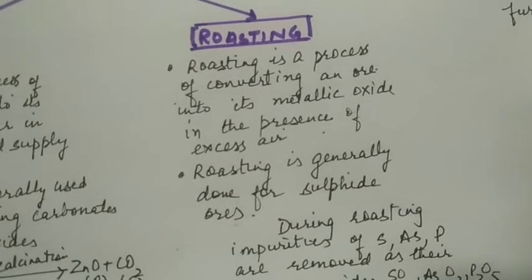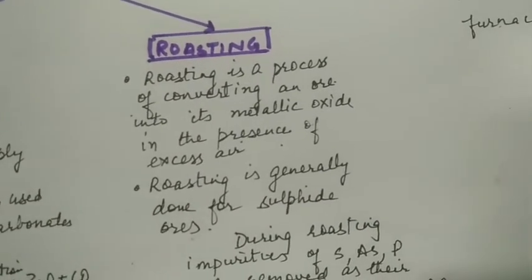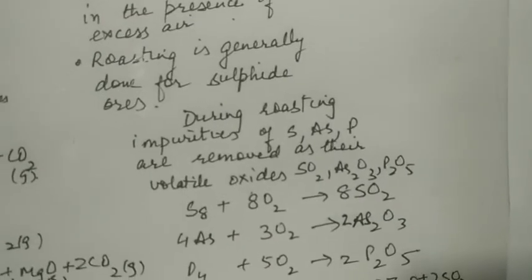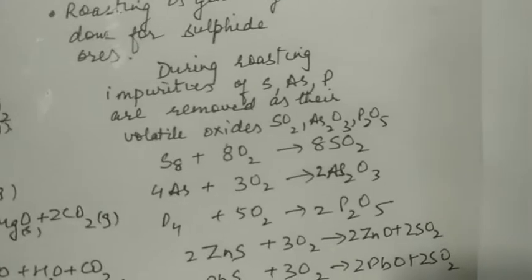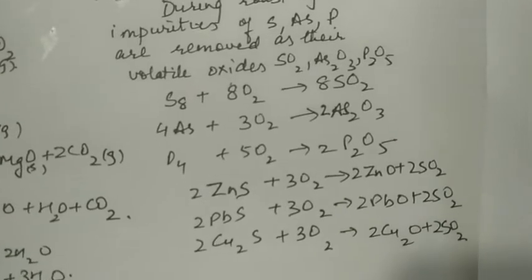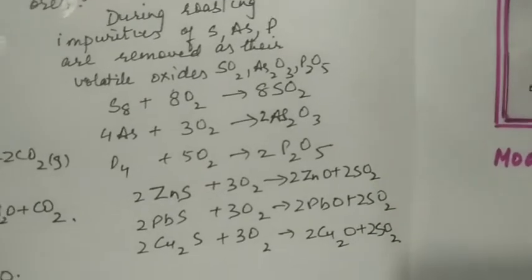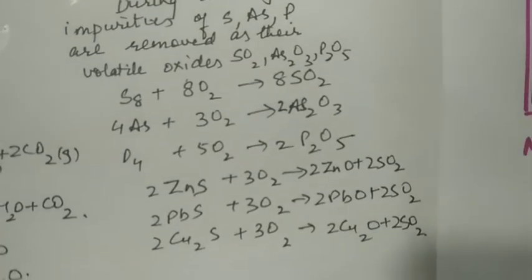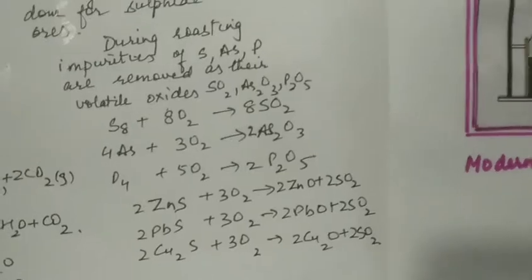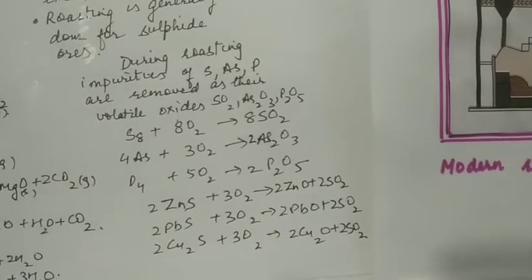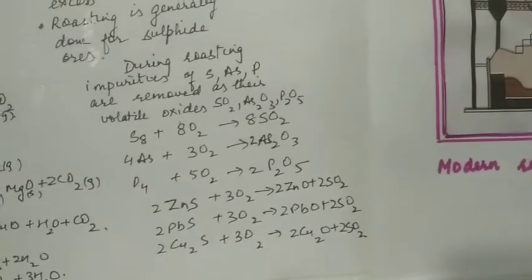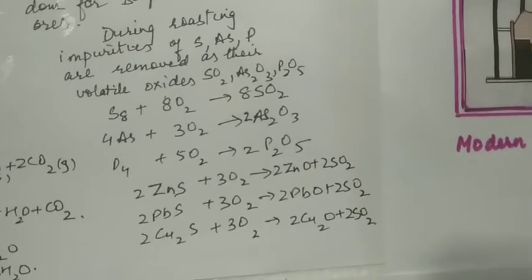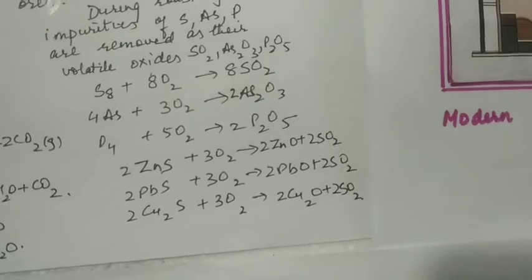Roasting is a process of converting an ore into its metal oxide in presence of excess air. Roasting is generally done for sulfide ores. During roasting, impurities of sulfur, arsenic, phosphorus, which are volatile, are removed. On roasting, sulfur will be oxidized to sulfur dioxide, which is a gas, so it can escape. Then arsenic into arsenic oxide, phosphorus into phosphorus pentoxide.